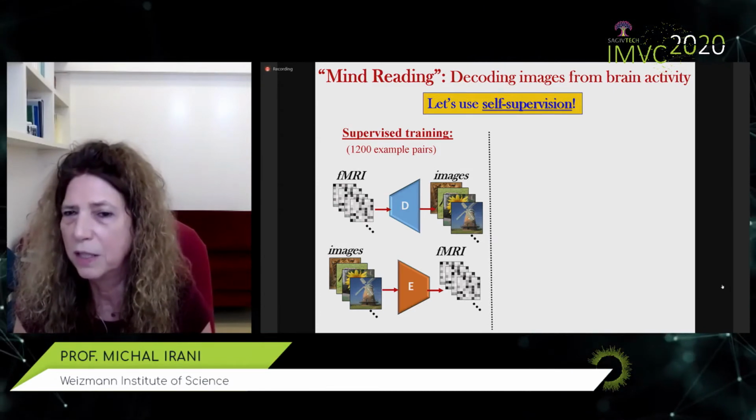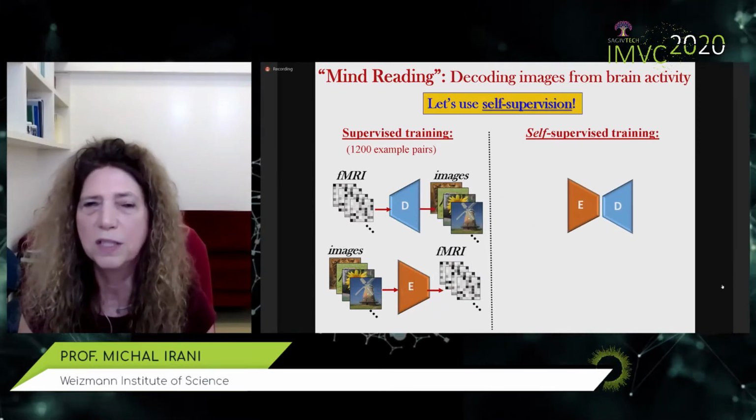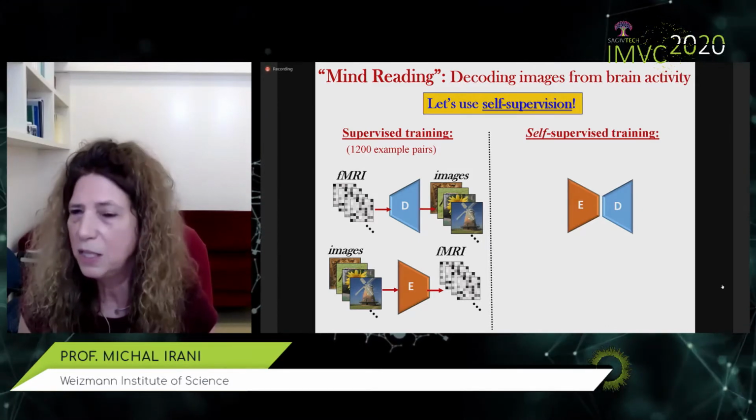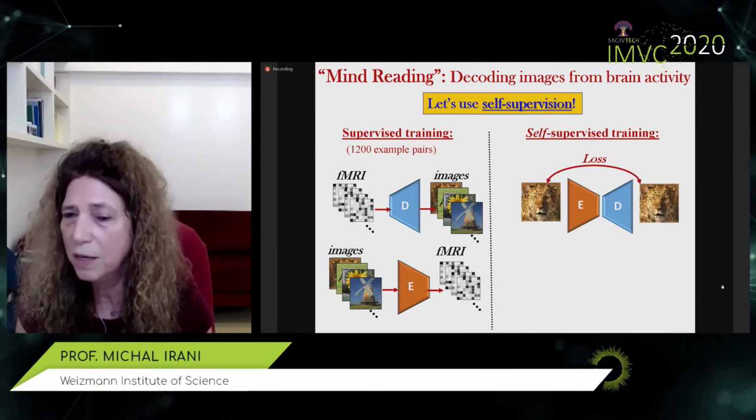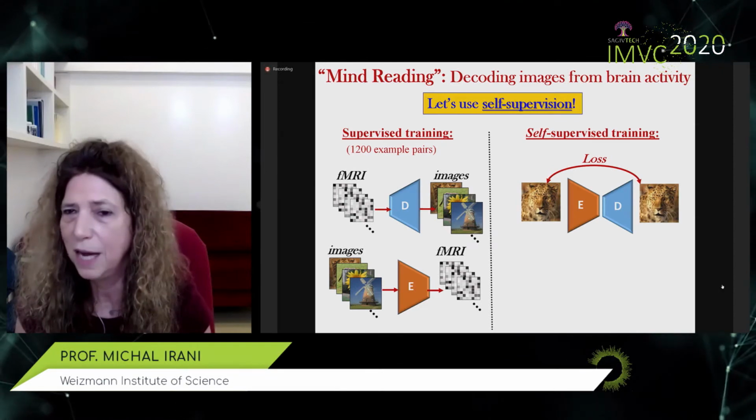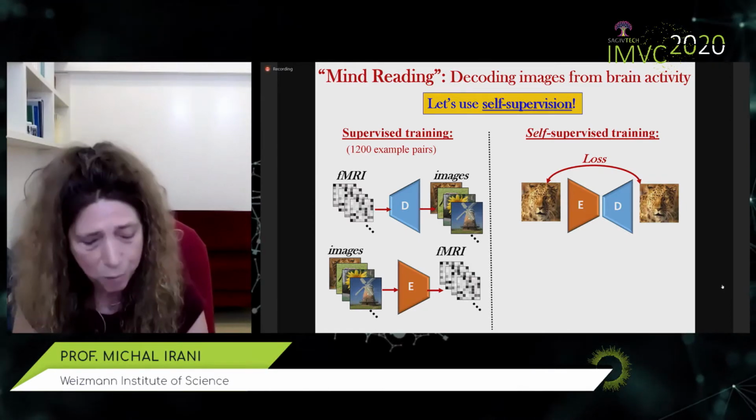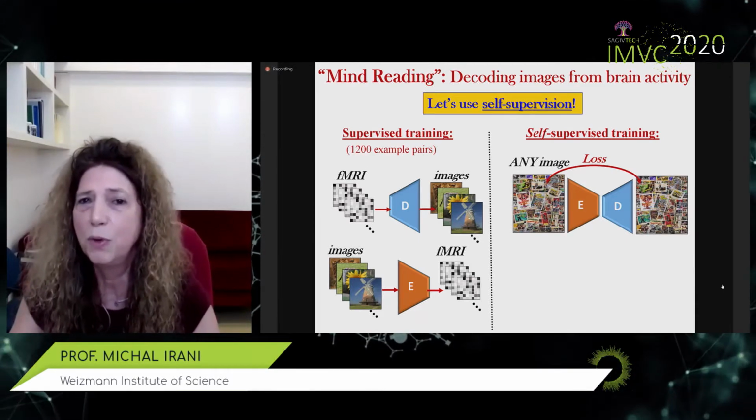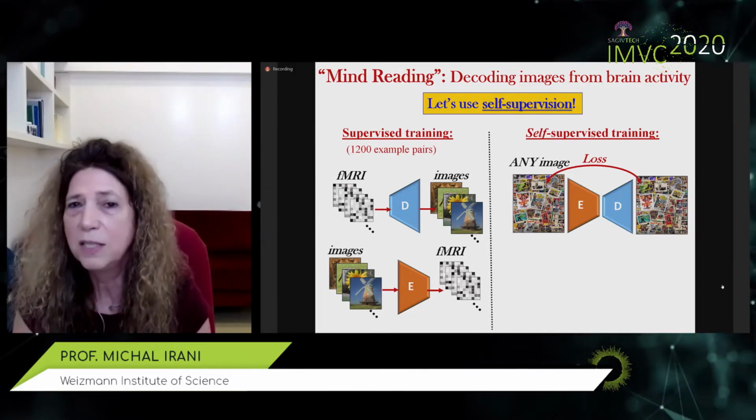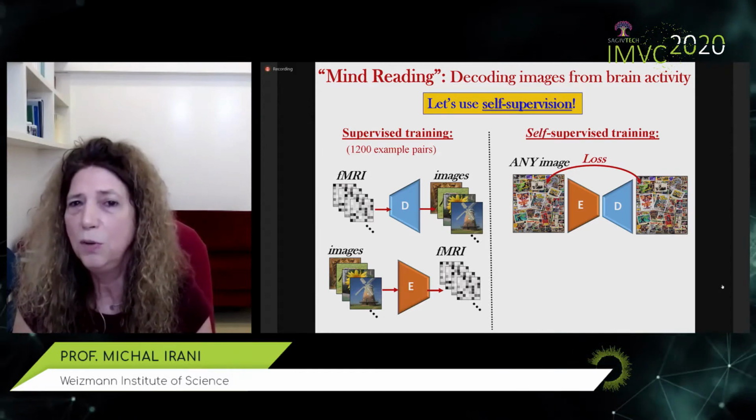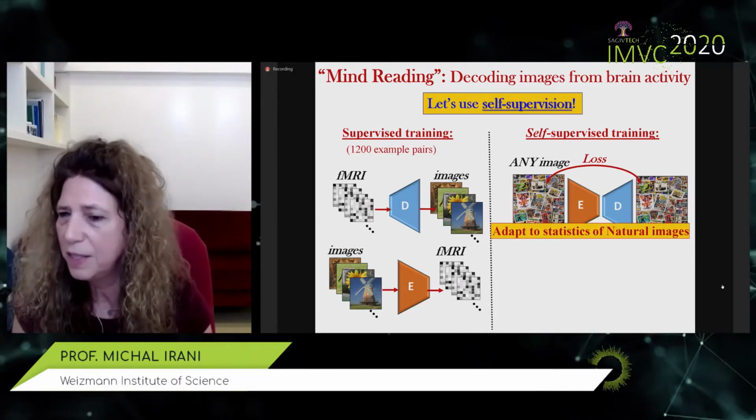Or new fMRI that it never saw before. But here is where the trick comes in. Let's use self-supervision. What we do is we stick those two networks back to back. And now, note that this joint network's input is an image and its output is an image. And if the two networks are trained well, then the input should be identical to the output. And we can train this on images for which we don't have any fMRI. In fact, we can train it on as many images as we want. We've trained it on 50,000 ImageNet images. And this allows us to train the decoder to decode images it has never seen in the fMRI. And this allows us to adapt them to the statistics of natural images.